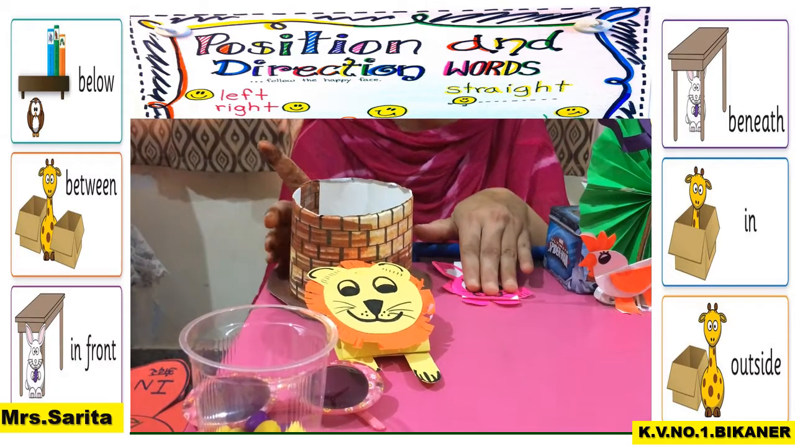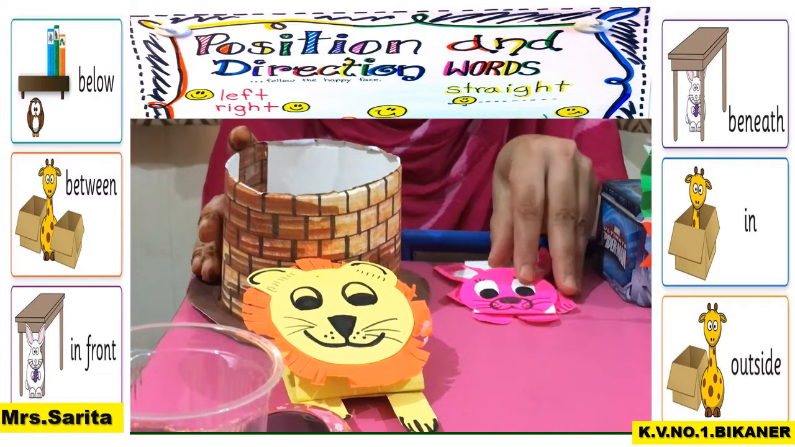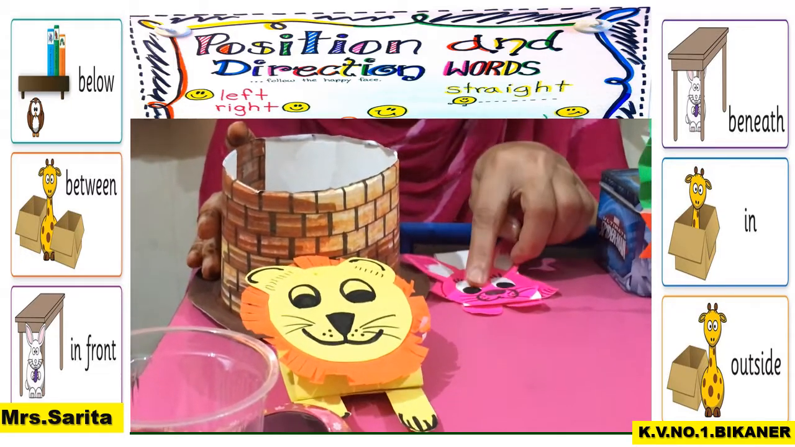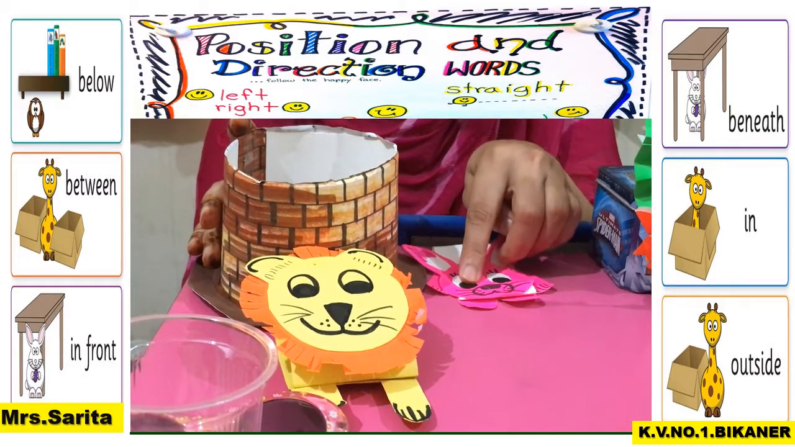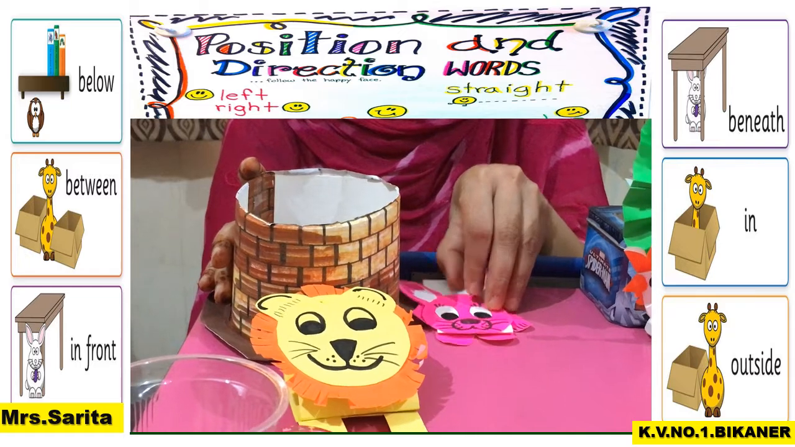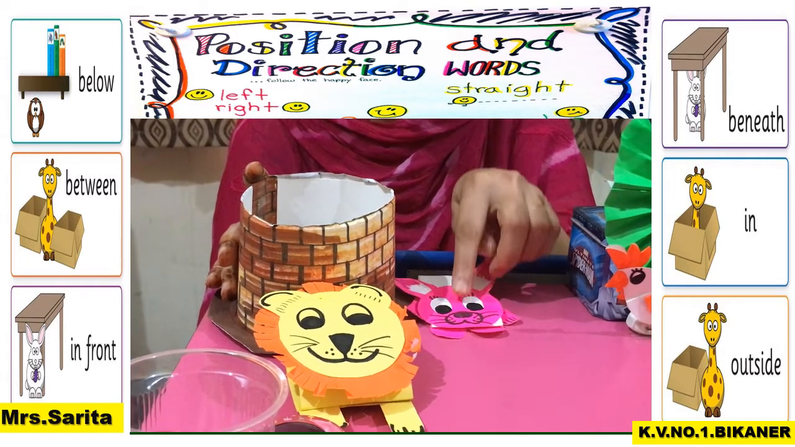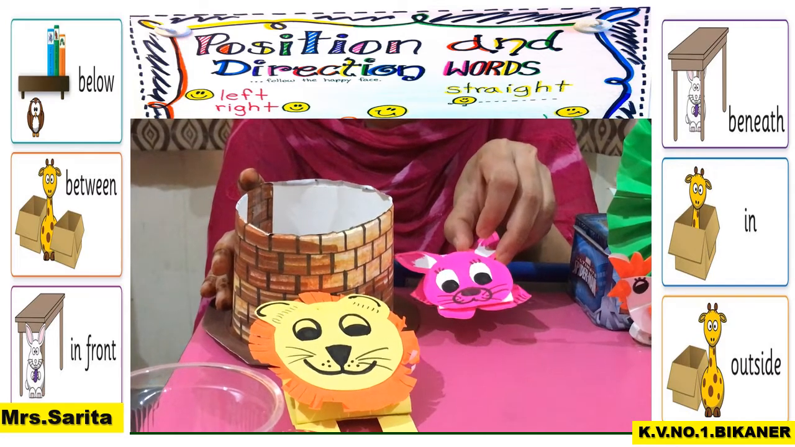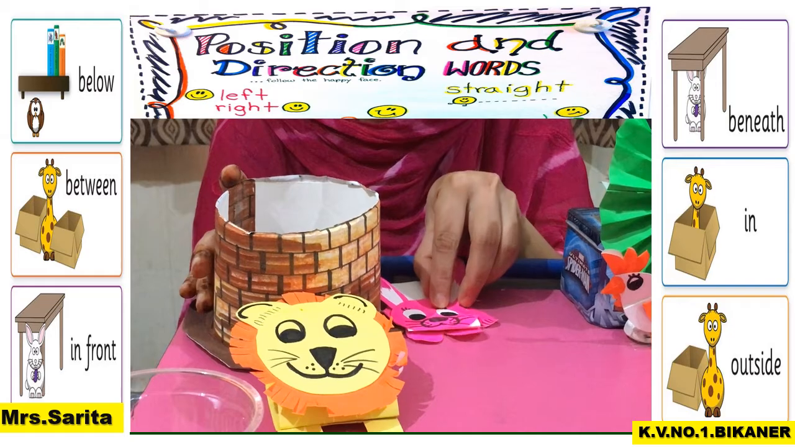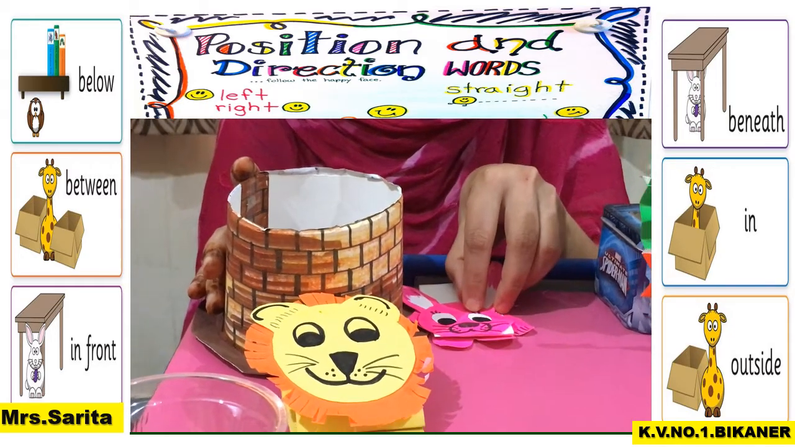Same way the rabbit is beside the well. Rabbit is beside the well. वो well के बगल में है. Or we can say the rabbit is near the well. Well के पास में. Beside and near, we can use both prepositions or position words for the rabbit. Rabbit is near the well or beside the well.